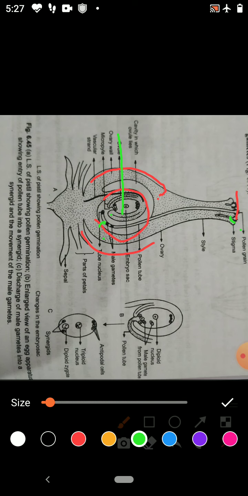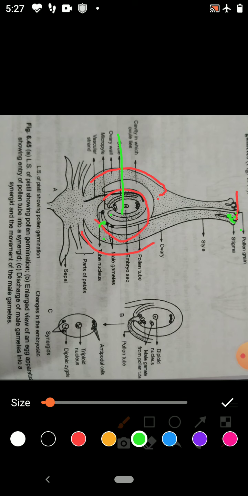So the right type of pollen grains should come on the stigma. The pistil has the ability to recognize the pollen, whether it is the right type or the wrong type. Right type of pollen grains are compatible, wrong type of pollen grains are incompatible.